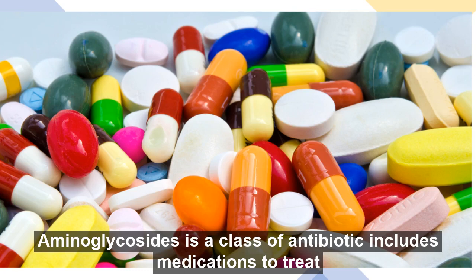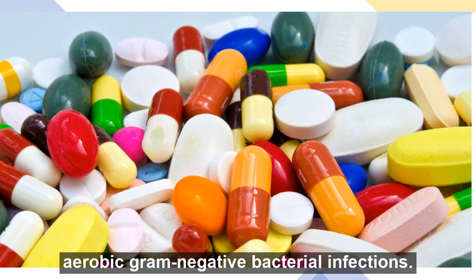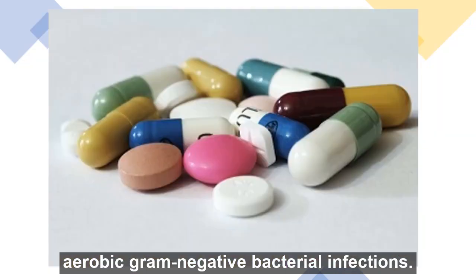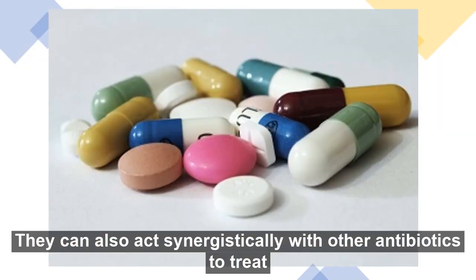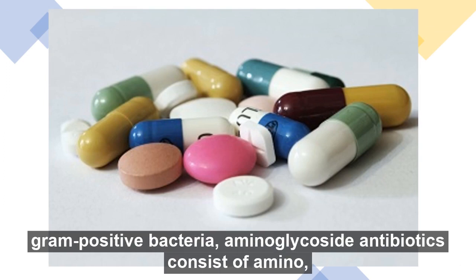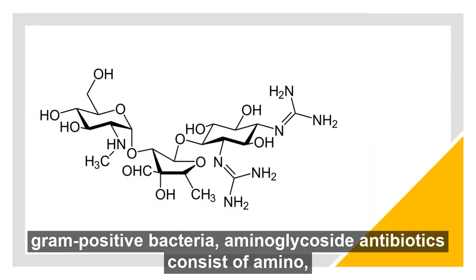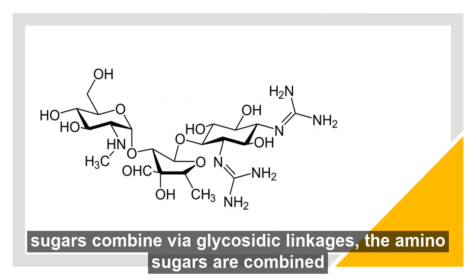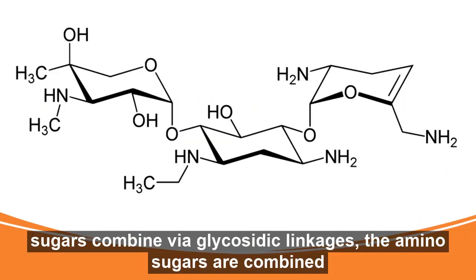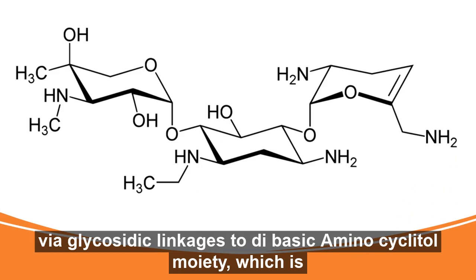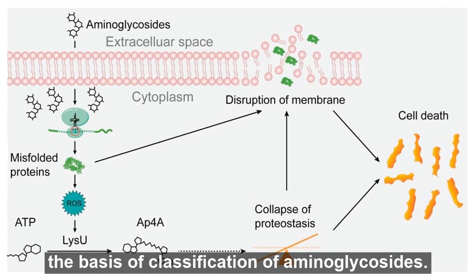Aminoglycosides as a class of antibiotic includes medications to treat aerobic gram-negative bacterial infections. They can also act synergistically with other antibiotics to treat gram-positive bacteria. Aminoglycoside antibiotics consist of amino sugars combined via glycosidic linkages. The amino sugars are combined via glycosidic linkages to a dibasic aminocyclitol moiety, which is the basis of classification of aminoglycosides.